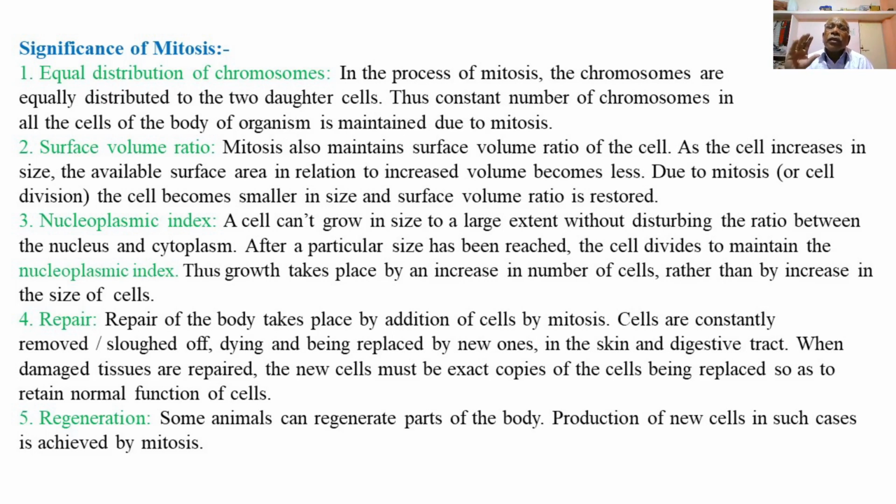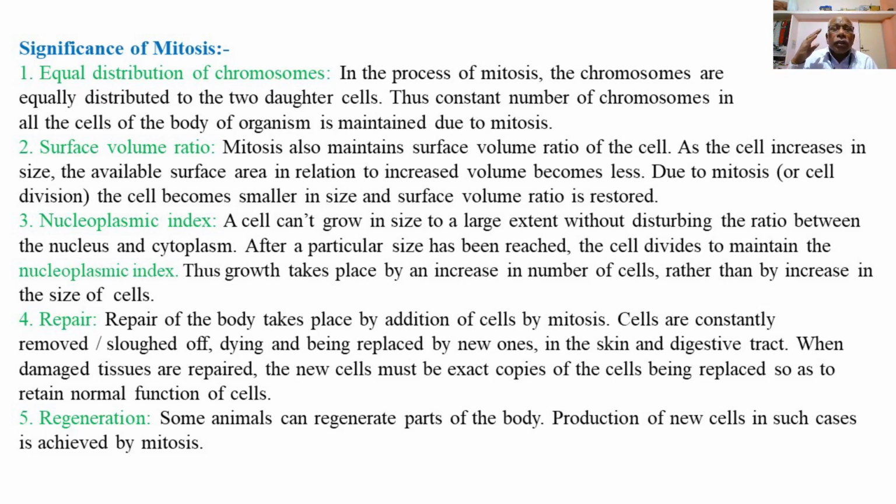So during repair, the cells are increased in number so as to repair the particular tissue, or cells are constantly removed, either by dying or death, and being replaced by new ones. So during growth and repair, the number of cells gets increased, while cells are removed due to death. After the death of certain cells, the worn out or dead cells are removed, and in place of dead cells, new cells are formed by the process of cell division.